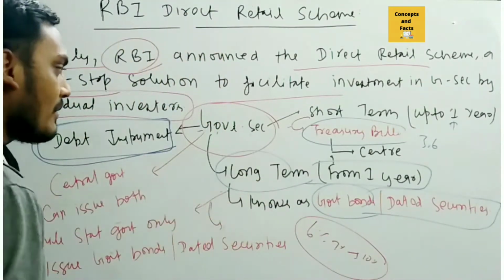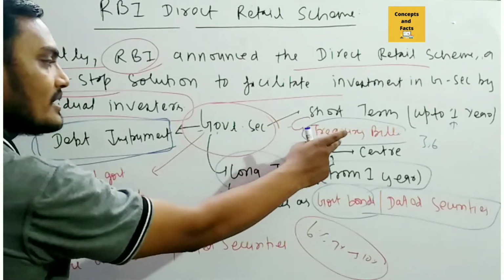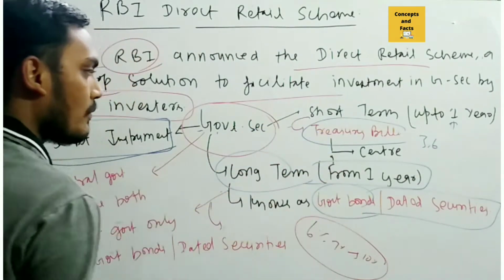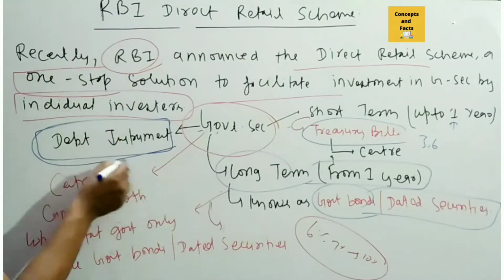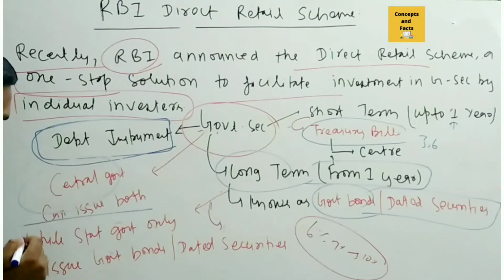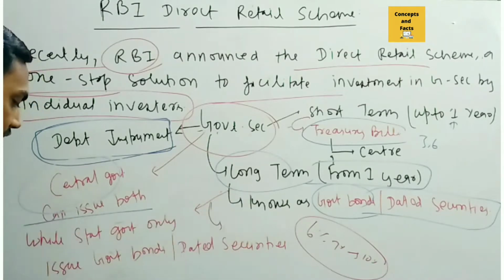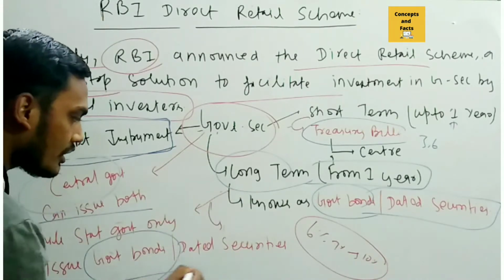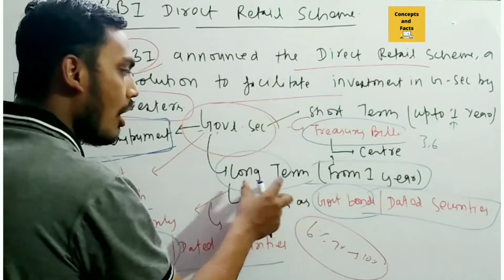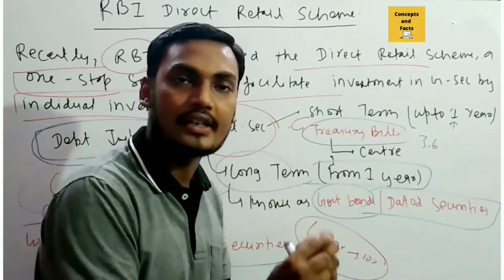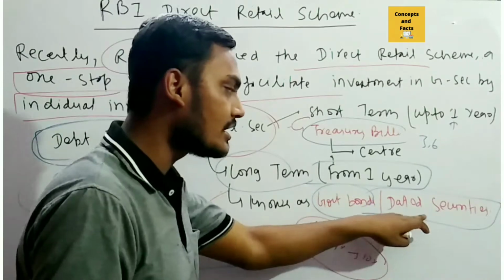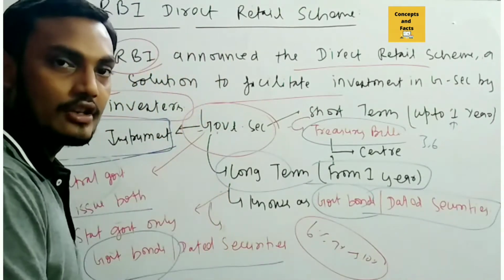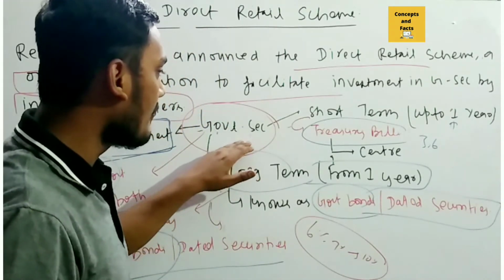One thing you should keep in mind is that the Central government can issue both, the treasury bills and the government bonds. But the state government can only issue government bonds or dated security, meaning the long term security. State government can only issue the long term security, also known as government securities or the dated security. So this is what is known as government securities.